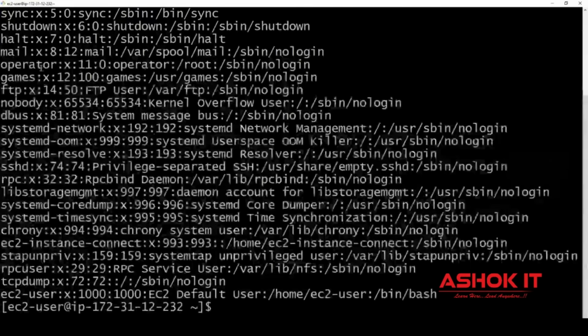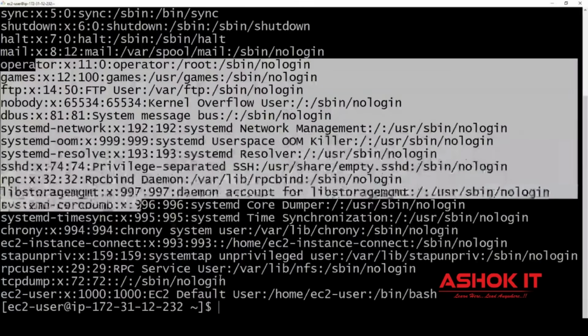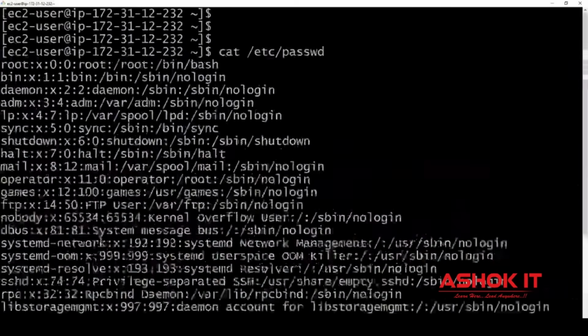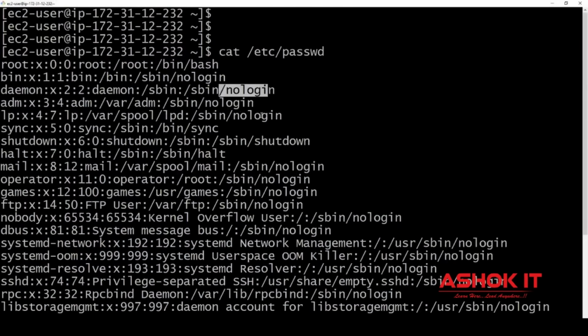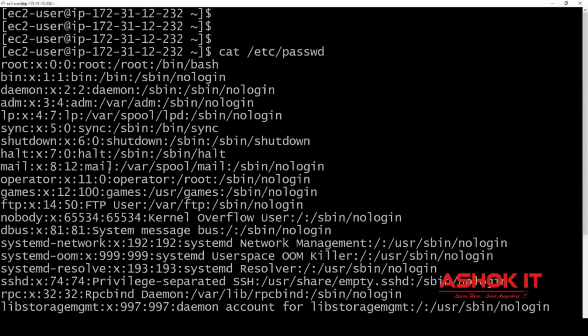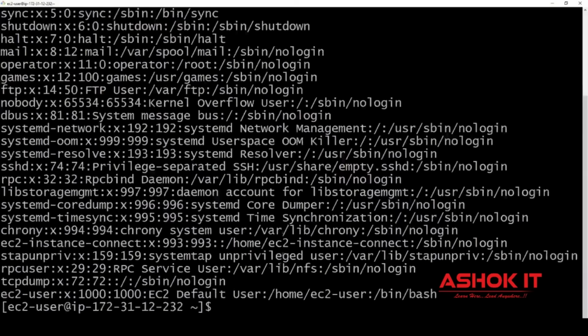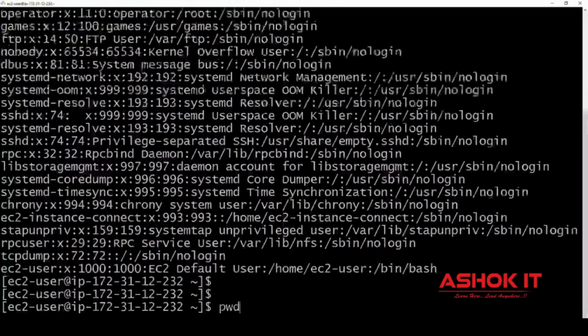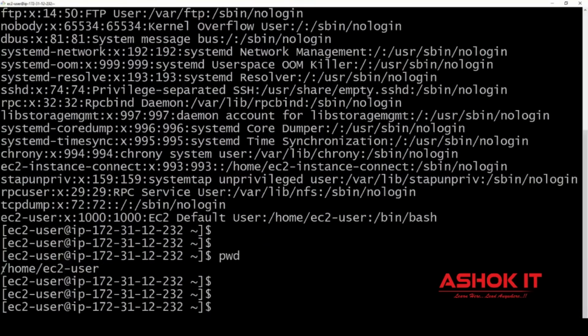It is going to display all the user accounts which are available, but for all these users, no login. These are some default accounts, but login access is not available for those accounts. Login access is available for only this EC2 user. EC2 user is the default user and this is the home directory for the EC2 user. So that's why when we connect with this Linux machine, we are pointing to /home/ec2-user.